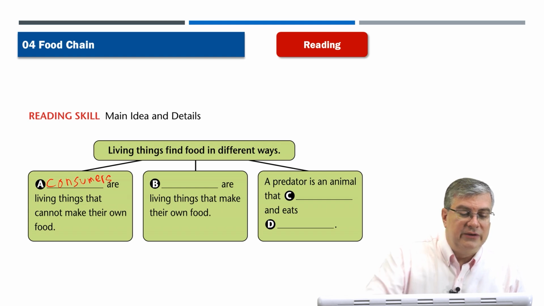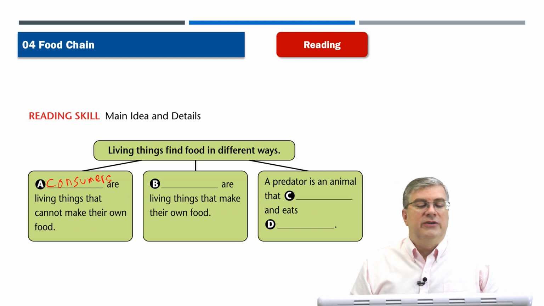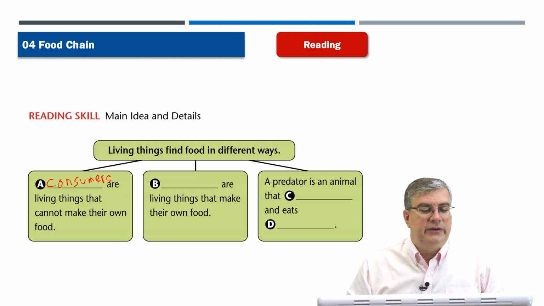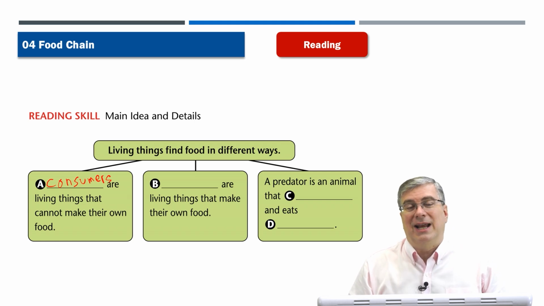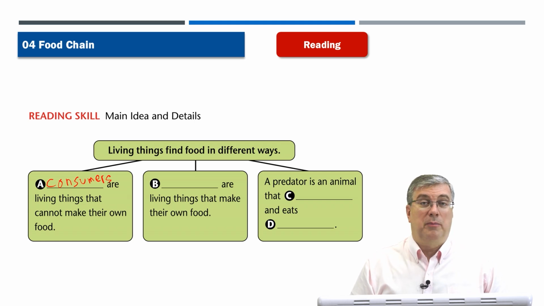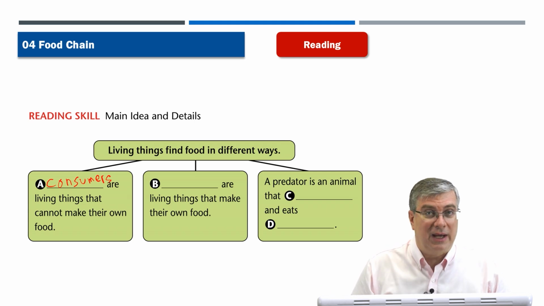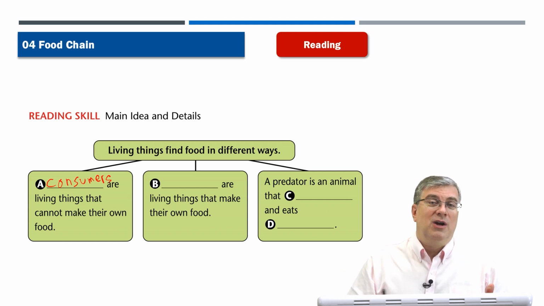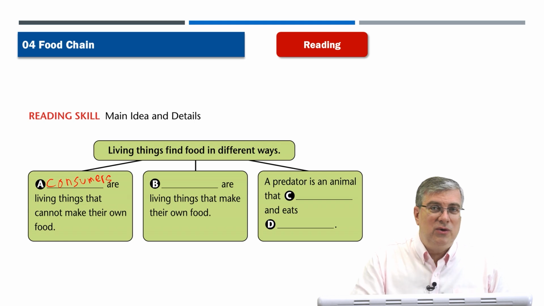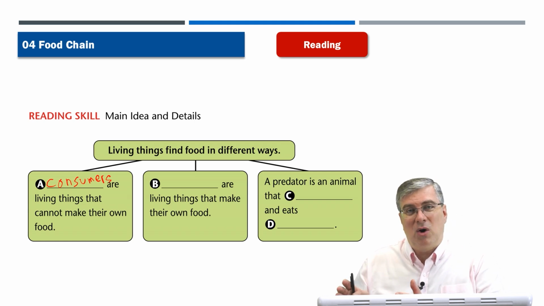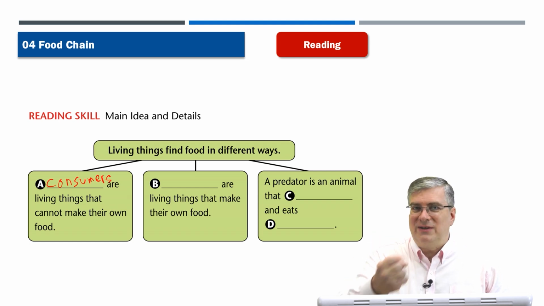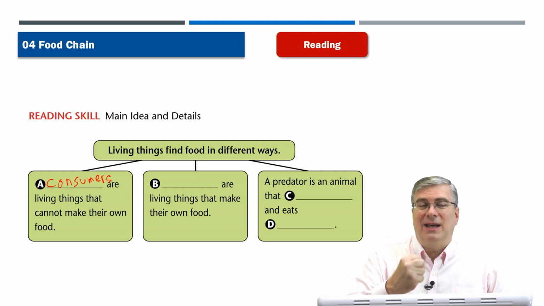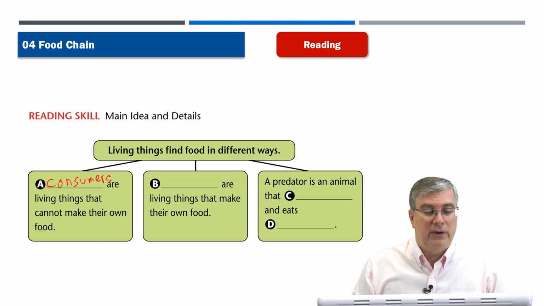Consumers. Consumers we're talking about in nature are living things that cannot make their own food. If we're talking about economics, consumers are people who go out and buy things, right? We're all consumers, whether we're in nature looking for food or in the shopping mall looking for something to buy. Consumers just go out and find something to get and to use for themselves, for their life.